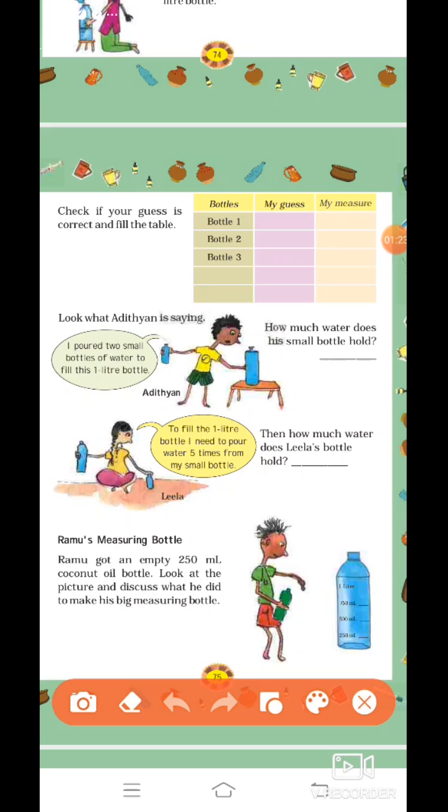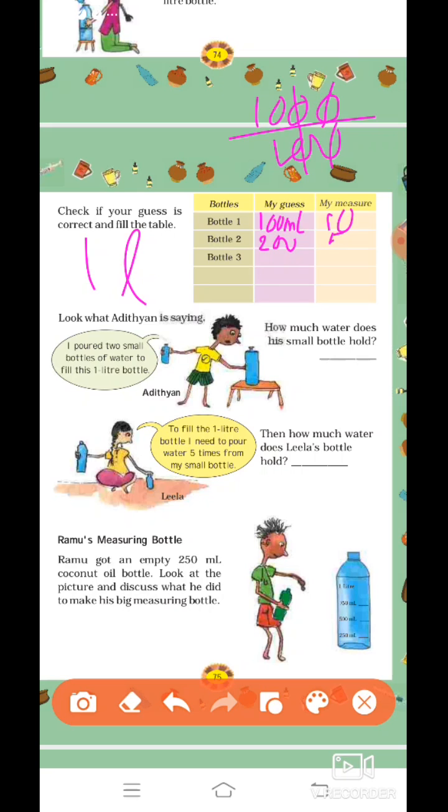Bottles 1, 2, 3 are given. Let us solve 3 bottles. Suppose I have a bottle of 100 ml. How many times will I fill it to fill 1 liter? Then what we have to do, divide 1000 by 100. Cancel out, so 10 times. Suppose I have a 200 ml bottle, then what will I do?